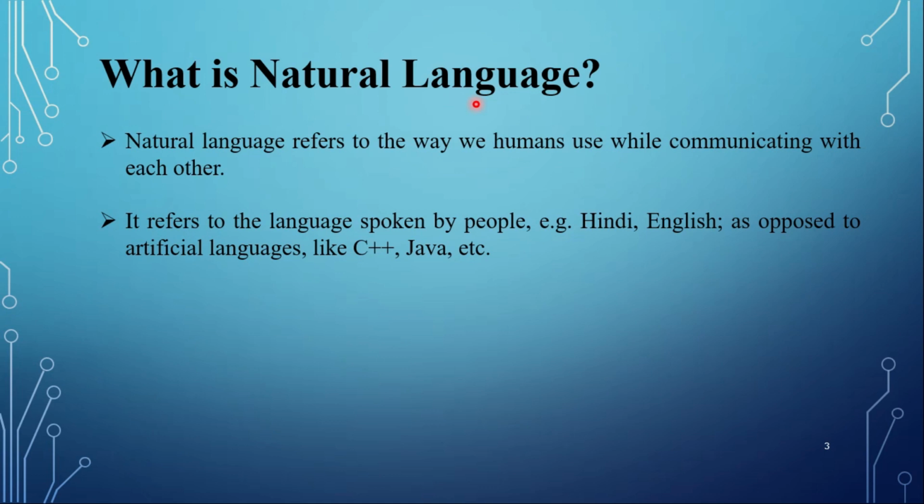What is natural language? Natural language refers to the language that we humans use while communicating with each other. Hindi, English, Punjabi, etc. all come under natural language. Also, artificial languages like C++, Java, Python, etc. are not natural languages. Now, let's quickly move on to our next topic.